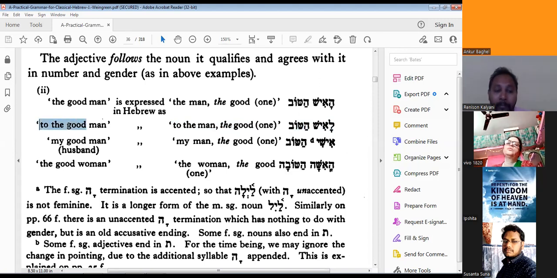Now I will make the phrase: to the good man. This becomes the phrase in English. This is the English grammatical translation. Okay, now here you see.